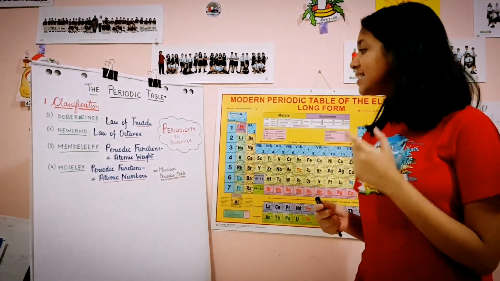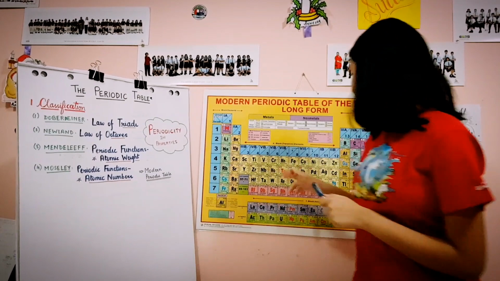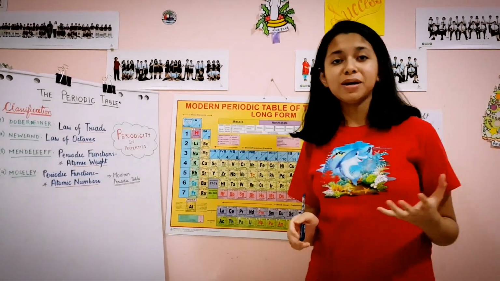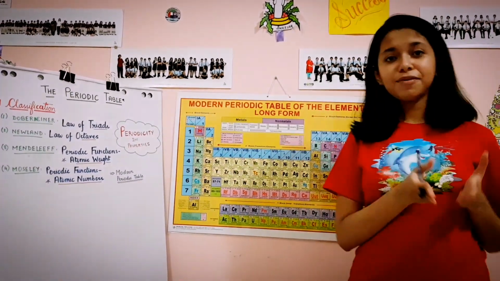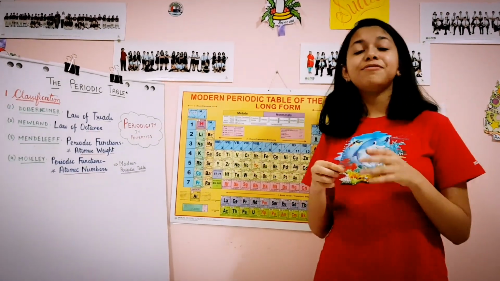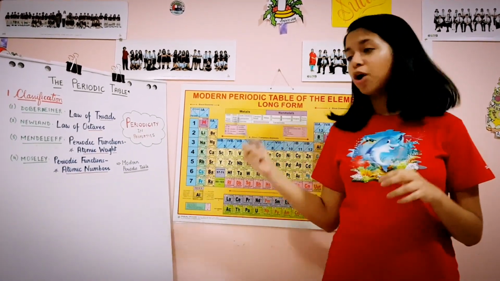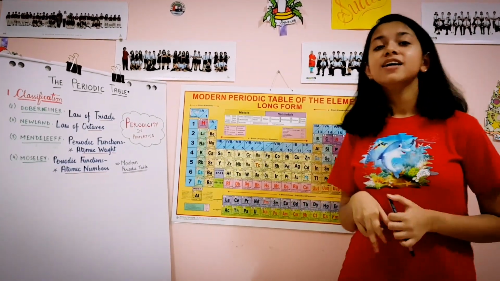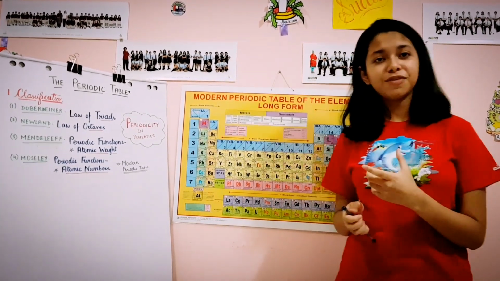And secondly, in some cases such as in cobalt and nickel, an element with a higher atomic weight appeared before an element with a lower atomic weight. So when we looked at it from the perspective of periodic properties, cobalt appeared before nickel. But if we look at it from the perspective of atomic weights, cobalt's atomic weight is higher than that of nickel, right? So it's not justifying the increasing order of atomic weights.